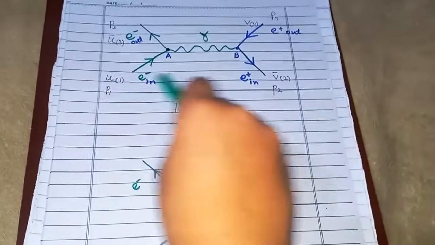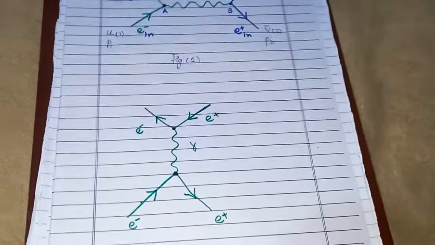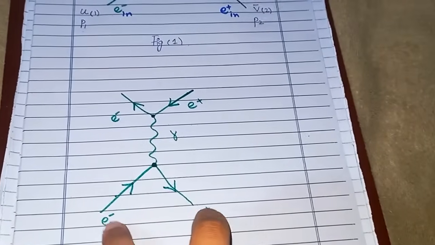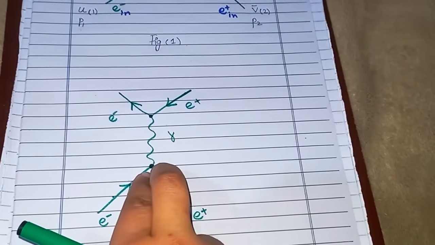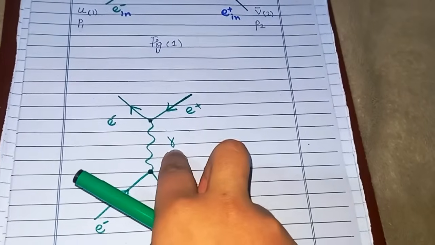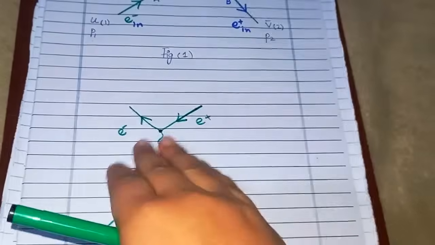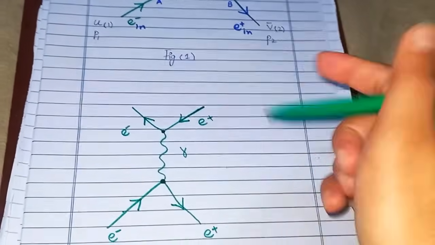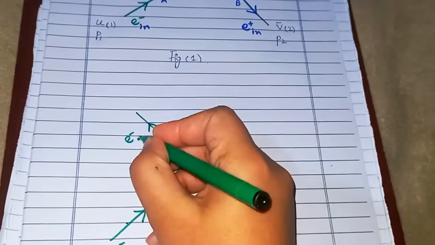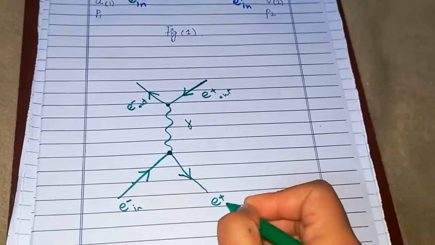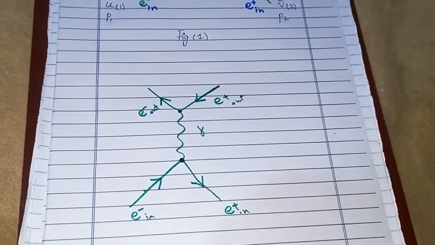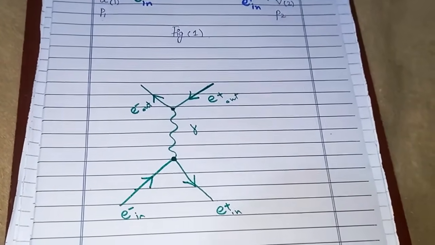You can see this is a horizontal and this is a vertical Feynman diagram. What happened here is that the electron and positron interacted, annihilated into a virtual photon, which after its lifetime decayed into an electron positron pair again. So they are outgoing now, these are in. This is another kind of interaction that could happen between electron and positron.